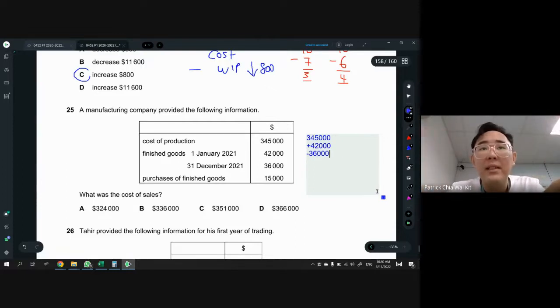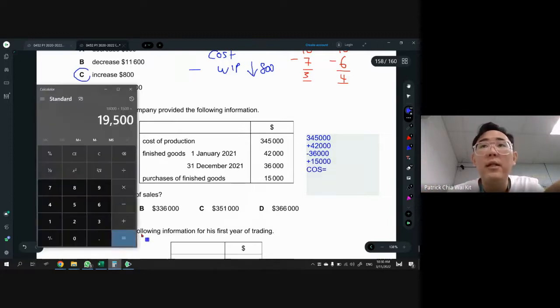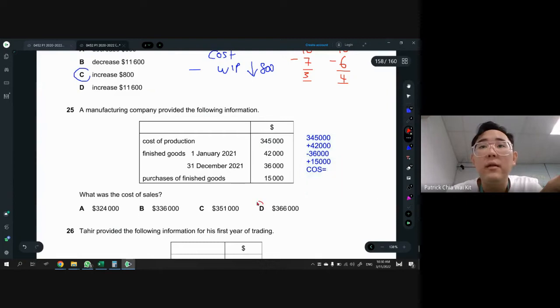There are also purchases of finished goods, so you plus purchases of finished goods, and you get the COS. In the calculator, 34500 plus 4200 minus 3600, then plus 15,000, and you get 50100. So the answer is D.